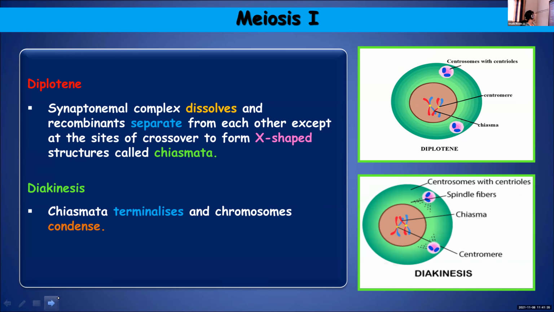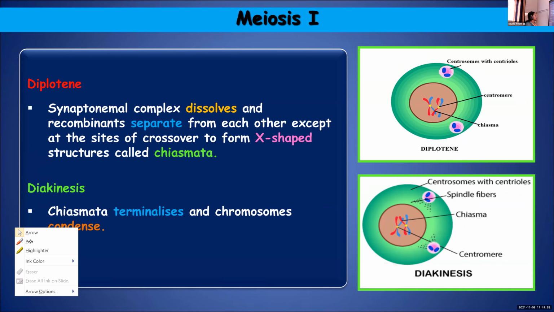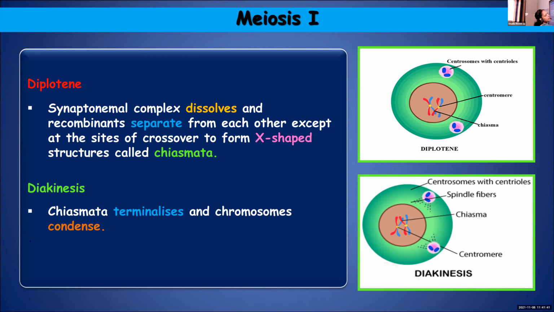See the figure, children? Here they have got separated, but at this region they will remain attached, and they appear like X-shaped structures.